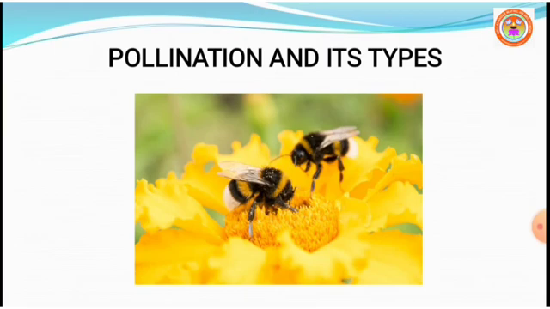As you are aware, pollination is of two types, namely self-pollination or autogamy, and the second one, cross-pollination or allogamy. In this session, we will start cross-pollination or allogamy.